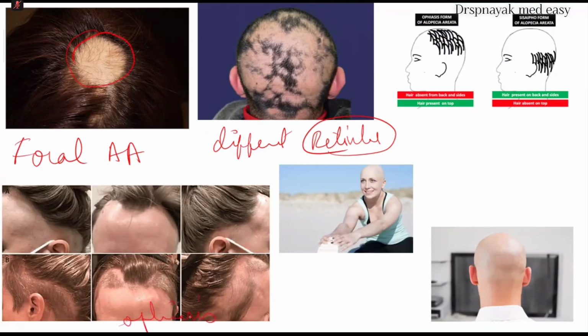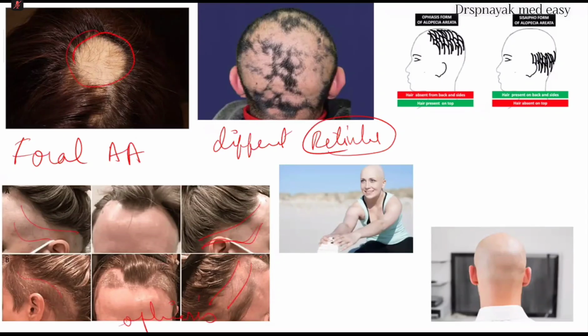Actually, the ophiasis type of alopecia areata is seen at the margins or on the peripheral areas of the scalp. They are present on the peripheral areas or margins of the scalp. This type of alopecia areata is called ophiasis.